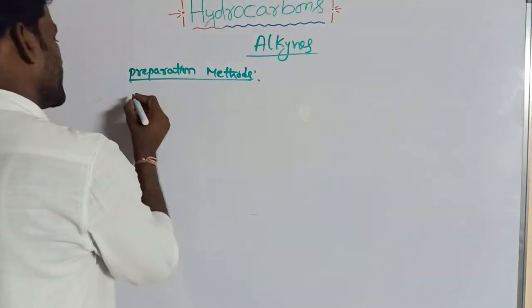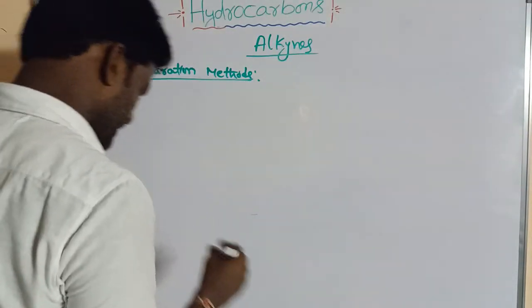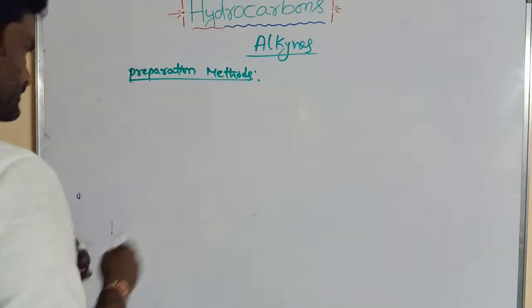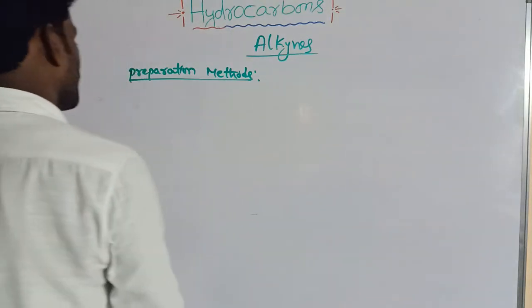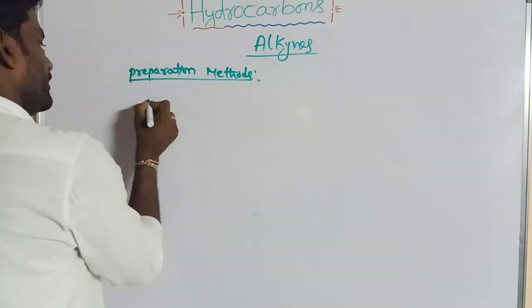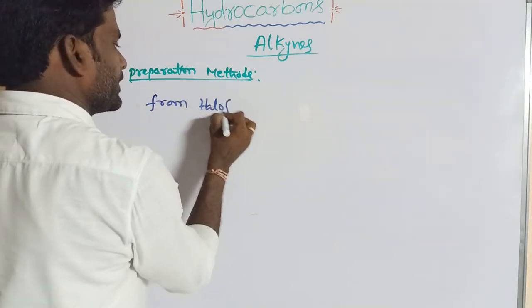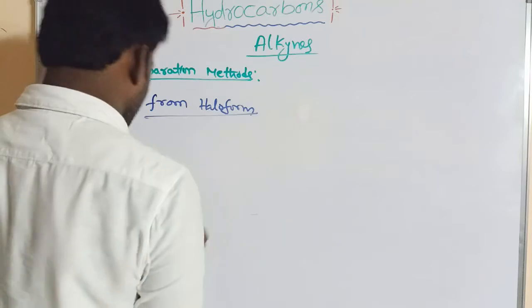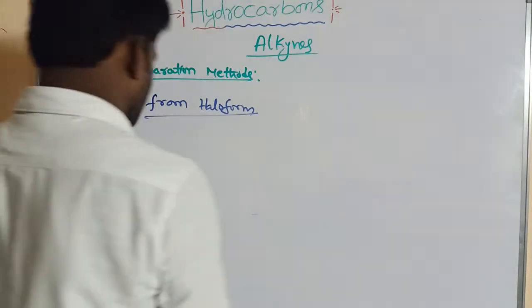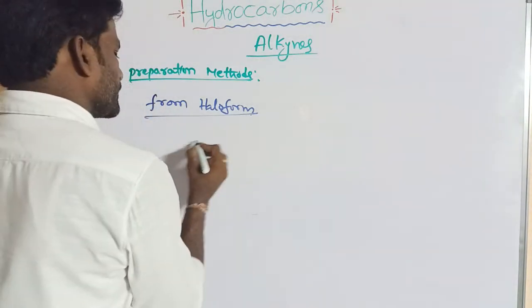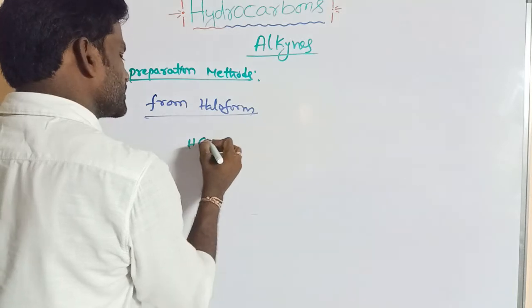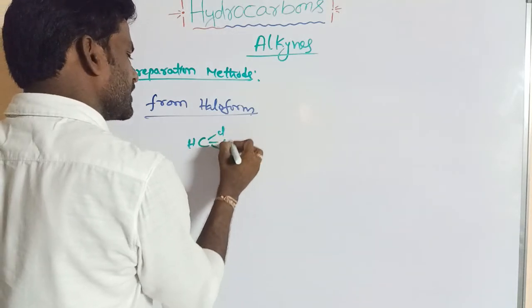Now the second preparation method, from haloforms. Chloroform, CHCl3, or iodoform.